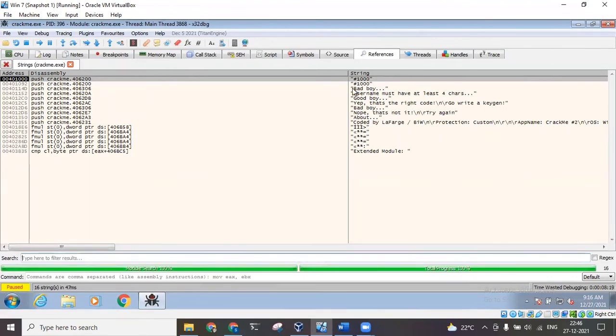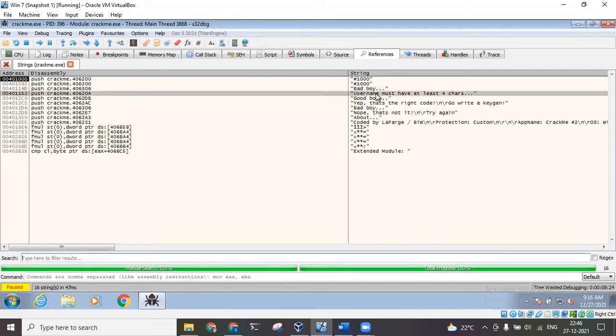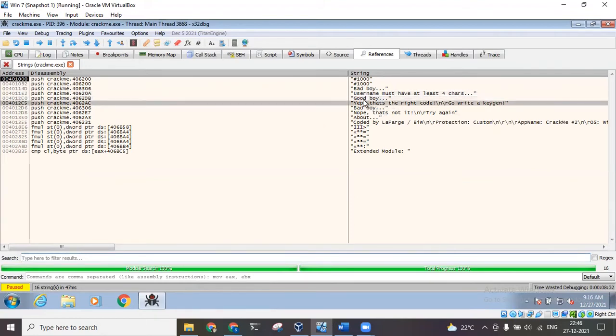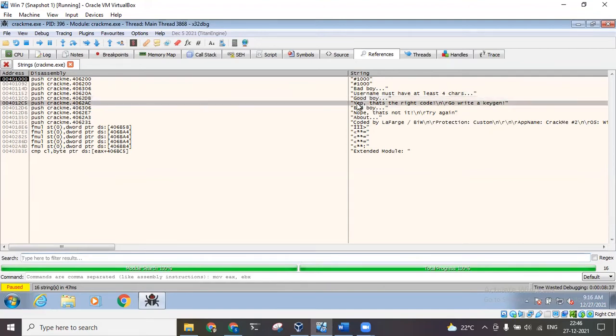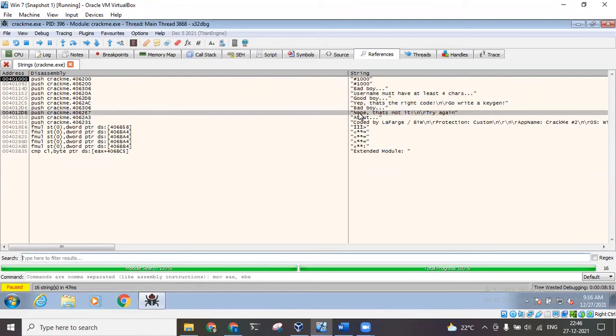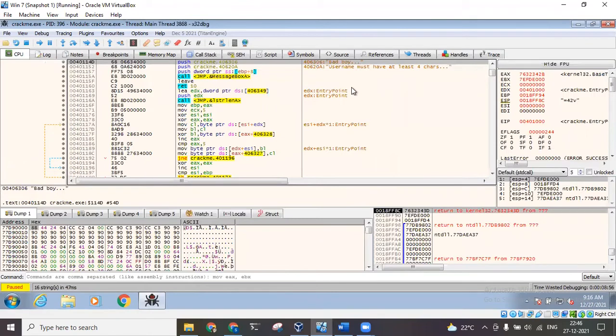These are all the string references in this particular exe file. We can see we have this bad boy and username must have at least 4 characters string in one part. Another part has this correct code, goodbye, yes, that's the right code. So this is the success message which we want to see, right? We want the control to go directly to this particular part, and it should not get stuck anywhere else. And this is again the error message for giving a wrong username which is more than 4 characters. So let's look at that individually.